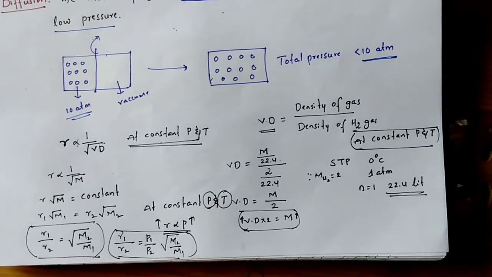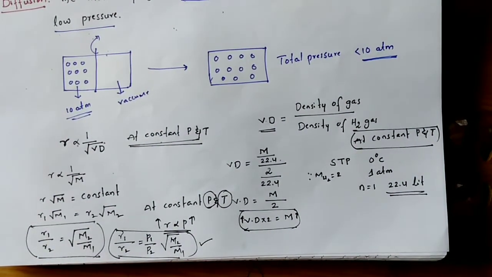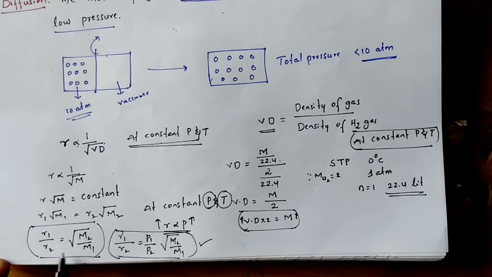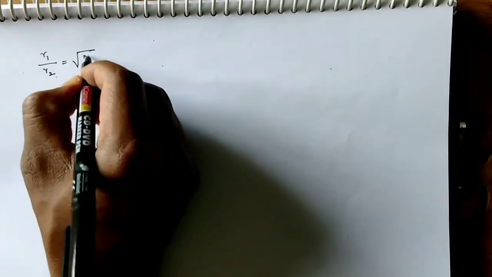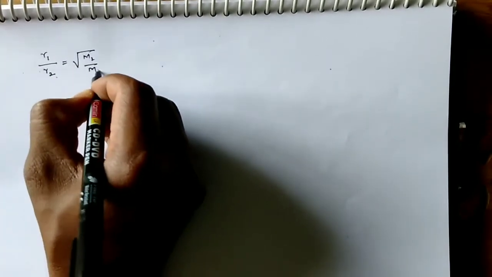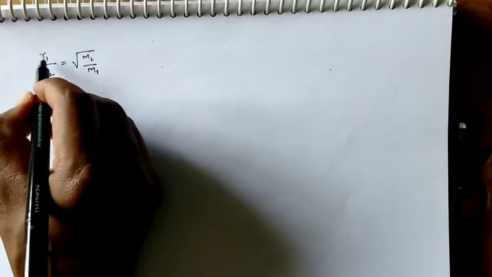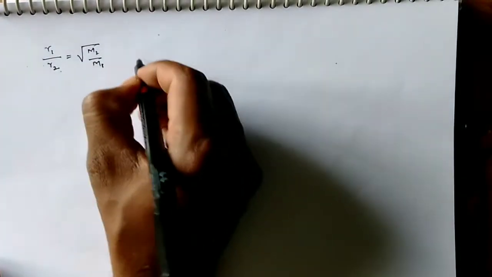For calculations we have to use this relation. At constant pressure and temperature we can use R1 by R2 equal to under root M2 by M1.